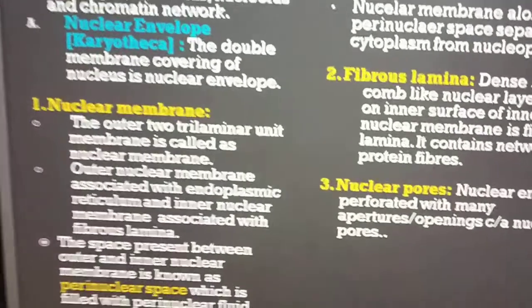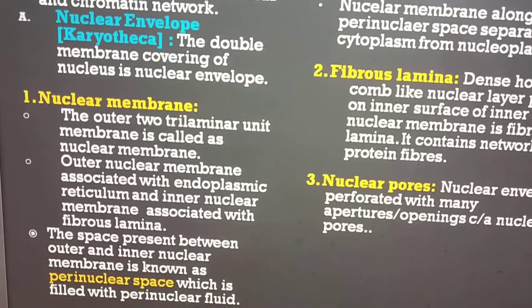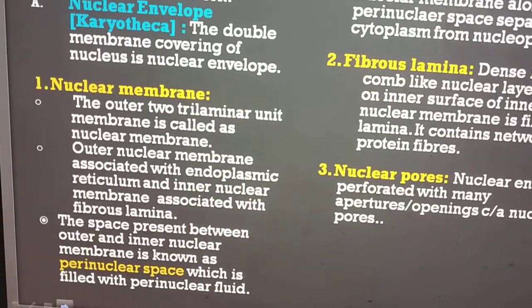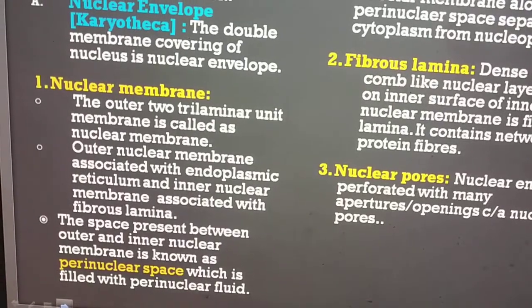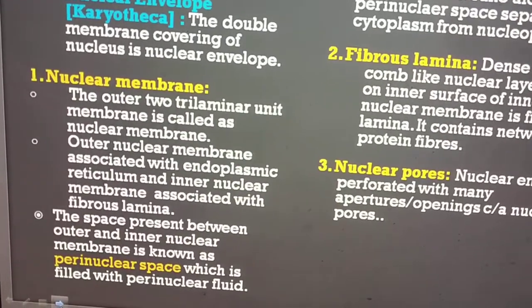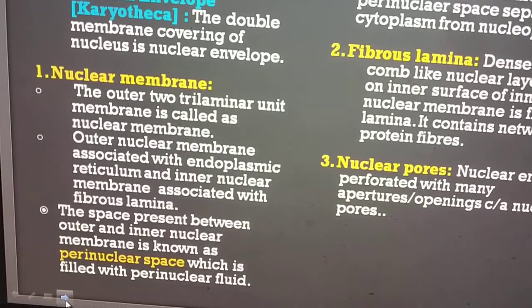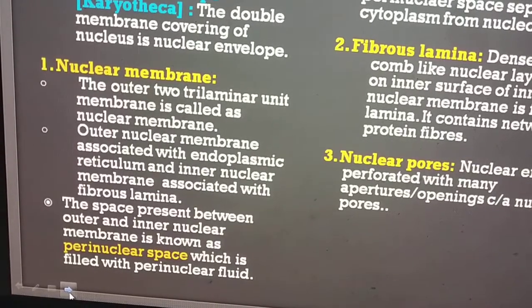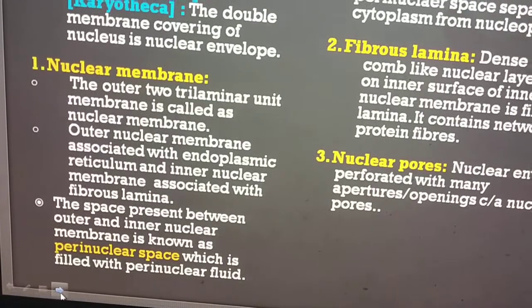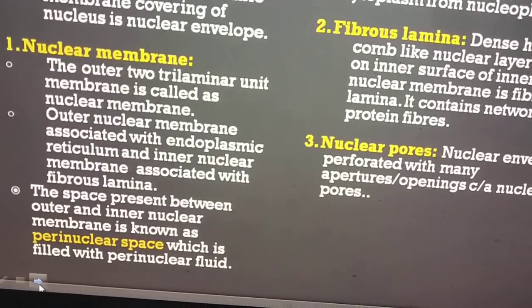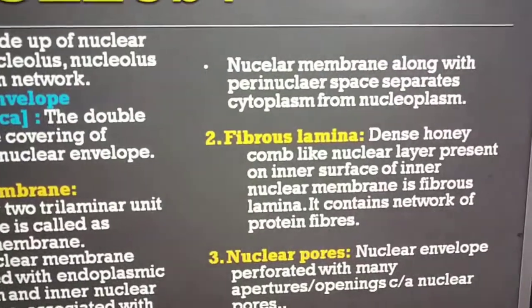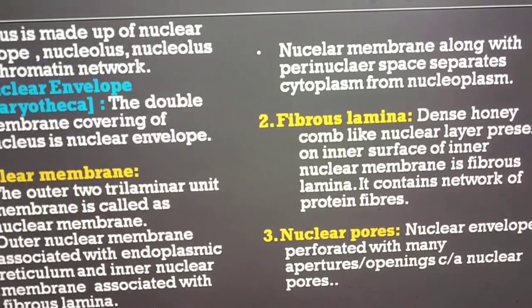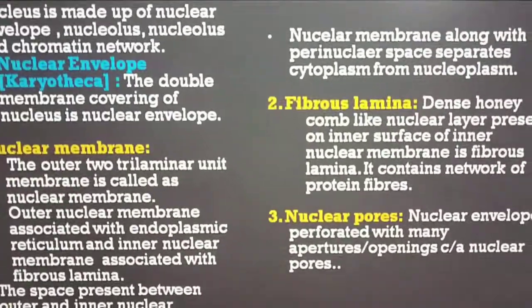It contains the nuclear membrane. The outer two trilamellar unit membranes are called the nuclear membrane. Outer nuclear membrane is associated with endoplasmic reticulum and inner nuclear membrane is associated with the fibrous lamina. The space present between outer and inner nuclear membrane is known as perinuclear space. Perinuclear space is filled with perinuclear fluid. Nuclear membrane along with perinuclear space separates cytoplasm from the nucleoplasm.